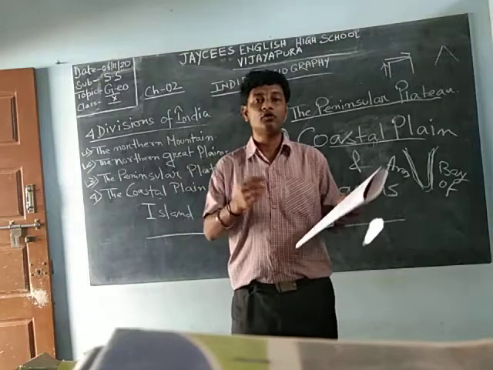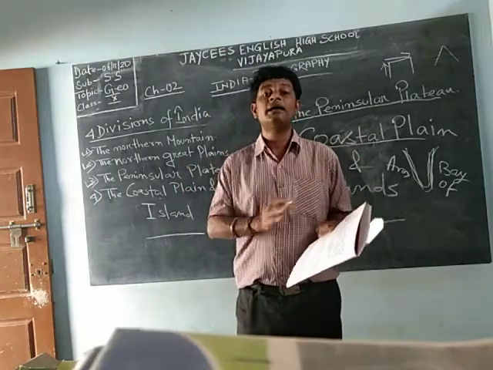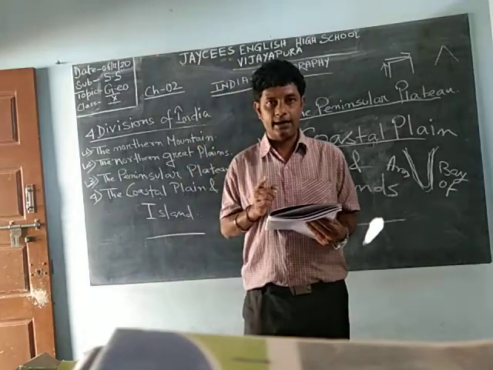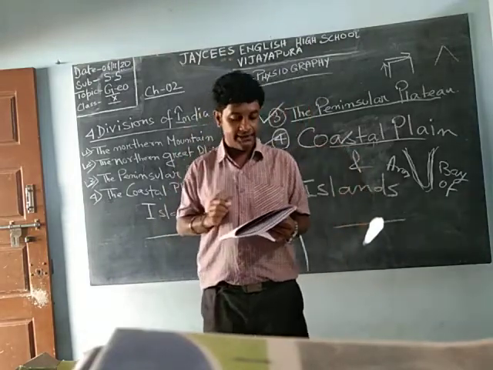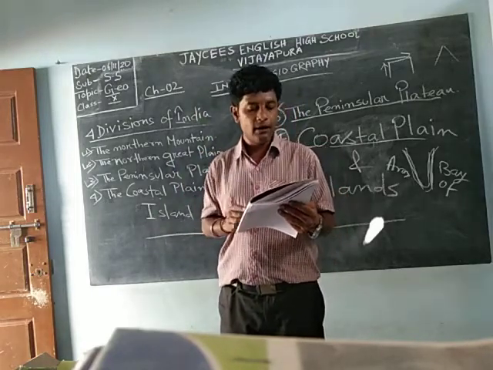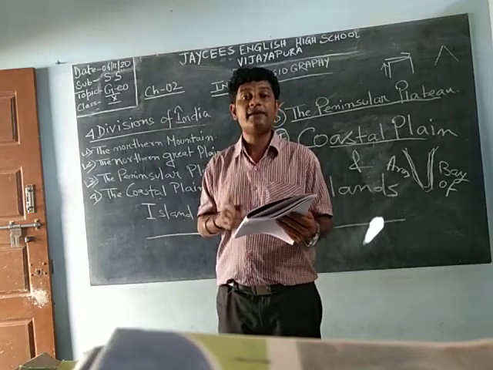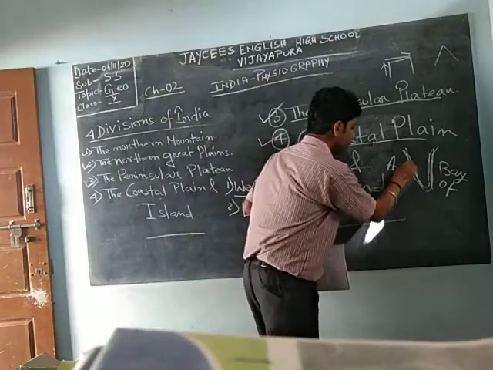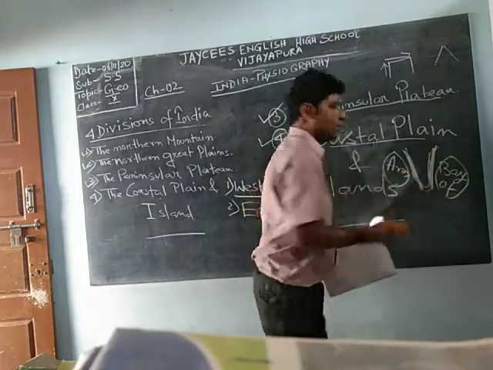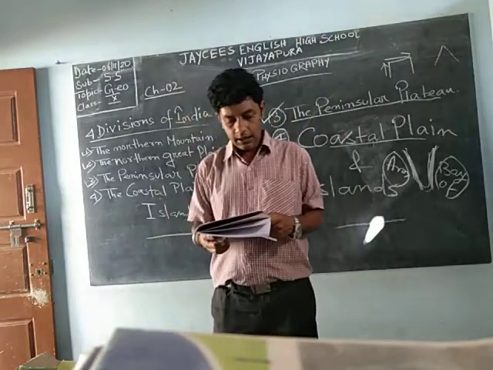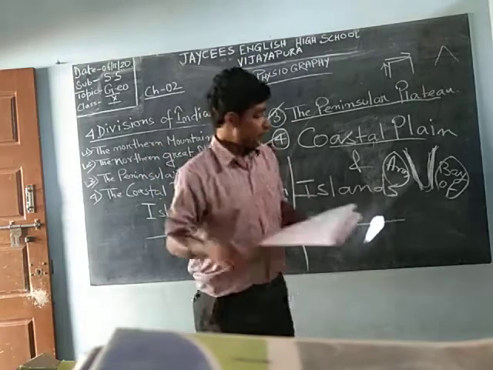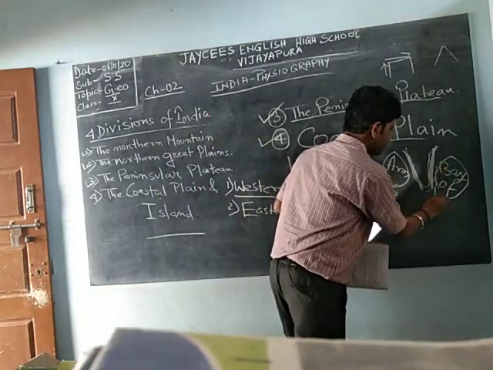Now the last topic is islands of India. What are islands? Islands are those places which are surrounded by water on all sides. There are about 247 islands in India. Okay, 247 islands are there in India. Of these, 204 are in the Bay of Bengal and 43 in the Arabian Sea. This place is the Arabian Sea. India's right hand side part, that is the Bay of Bengal. Andaman and Nicobar Islands are in the Bay of Bengal. Andaman and Nicobar Islands you can find here if you go through the map.